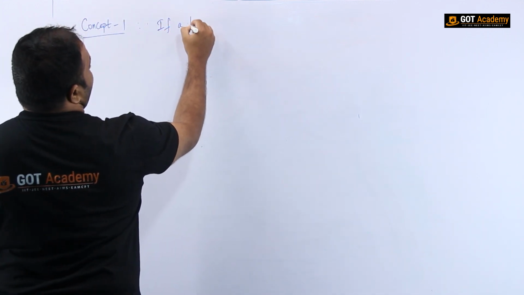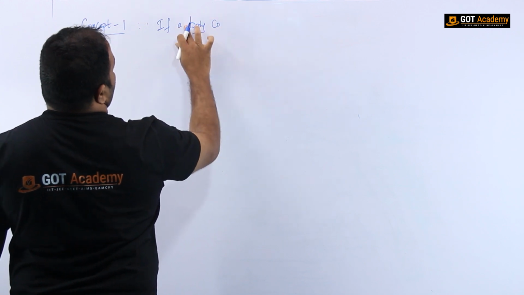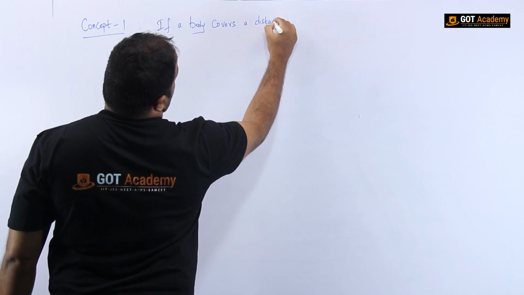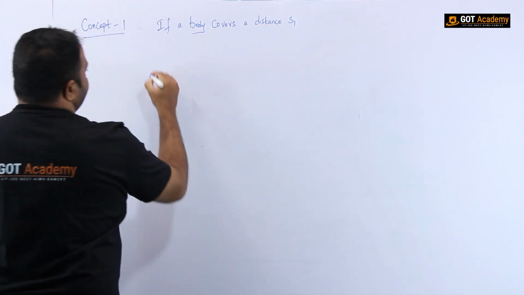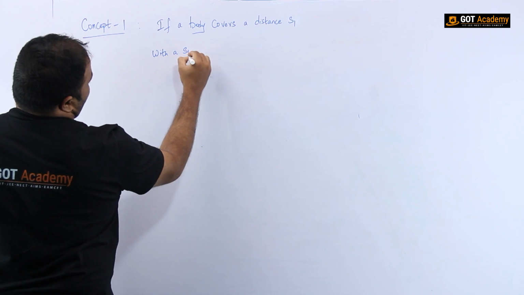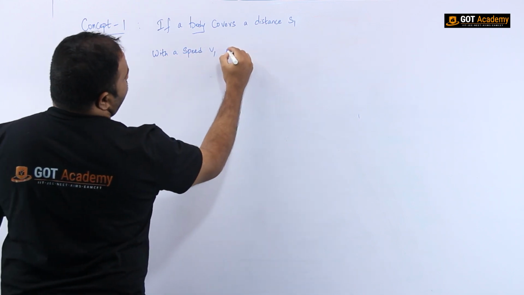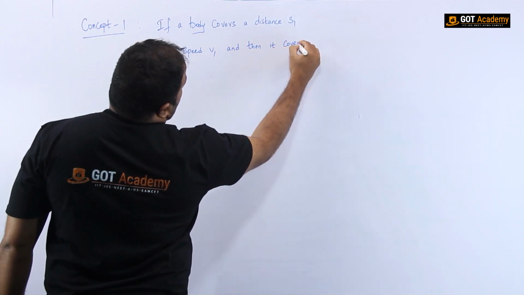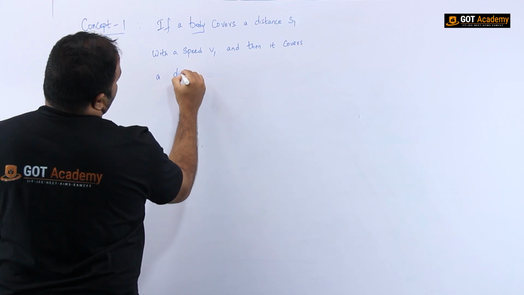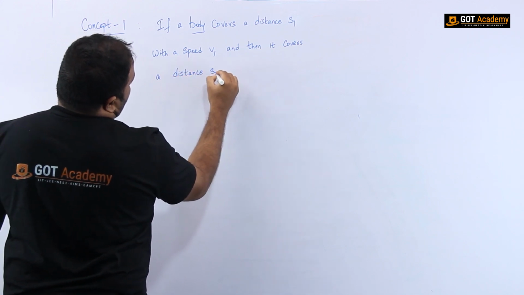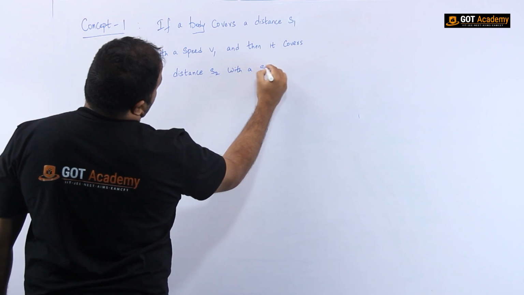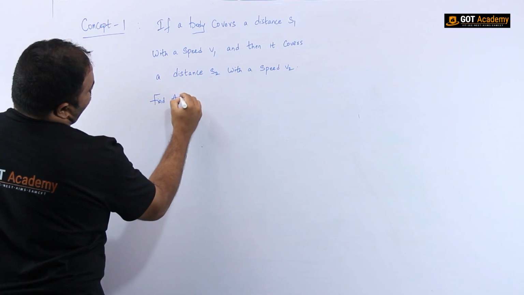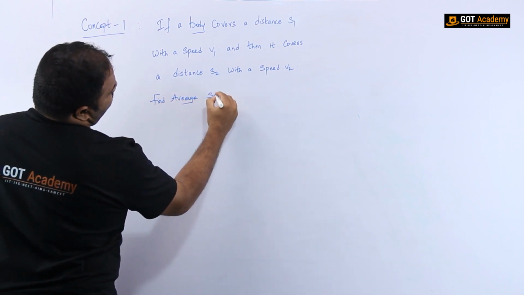If a body covers a distance s1 with a speed v1 and then it covers a distance s2 with a speed v2, find the average speed.